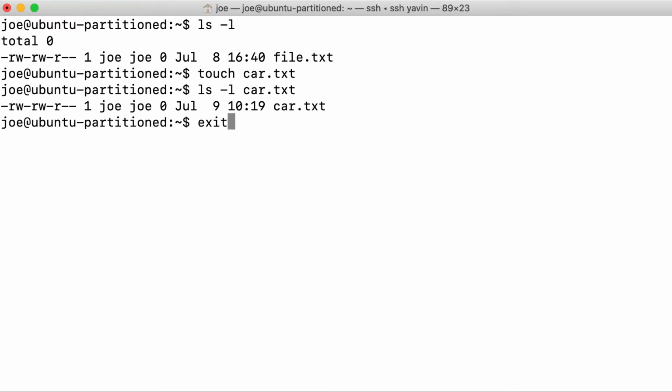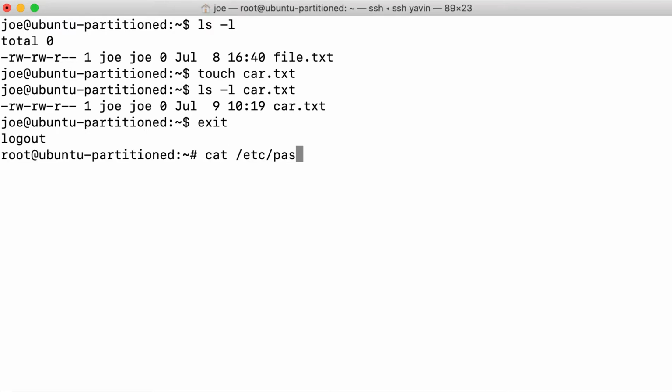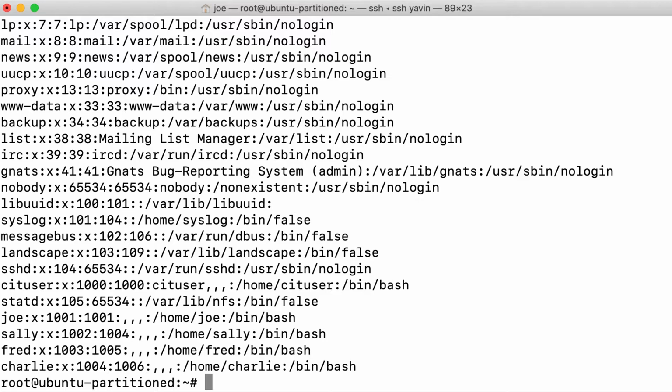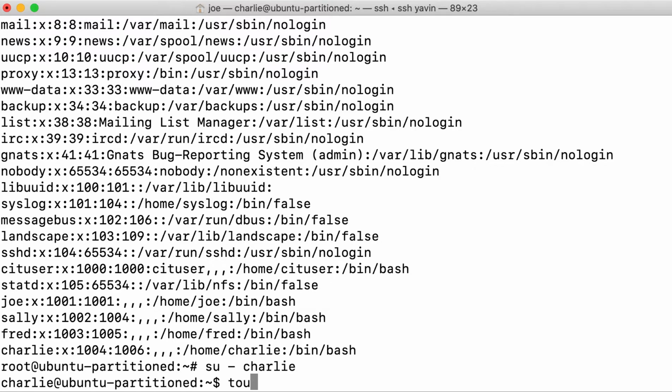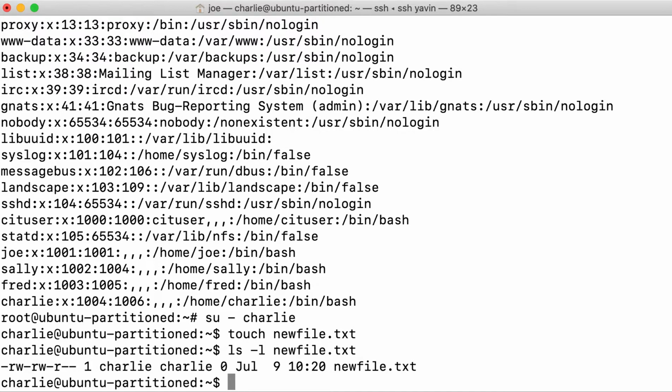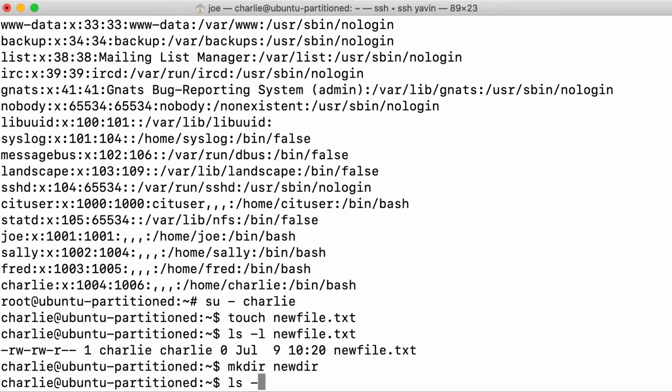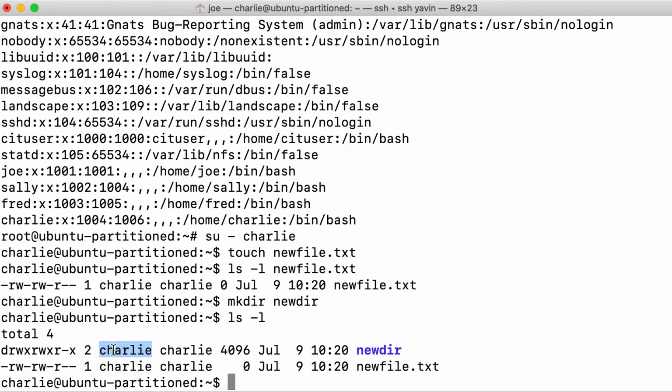Let's assume now that I log in as a different user. We can check our users that exist by looking at /etc/passwd. So I'll switch over to Charlie, and if I touch a new file.txt, ls -l newfile, you can see that by default right now, any file or directory that we create is going to be owned by the user that actually creates it. So once again the Charlie user owns this new dir, and the Charlie group also has group ownership of this new dir.